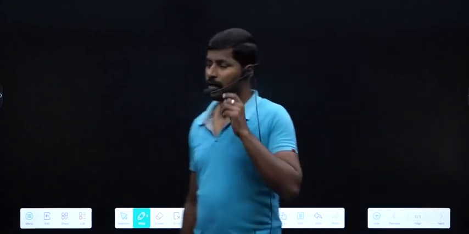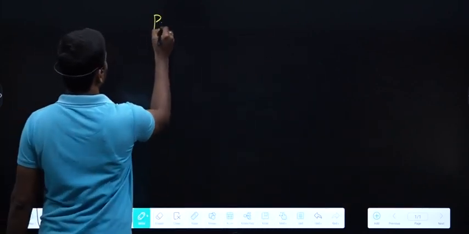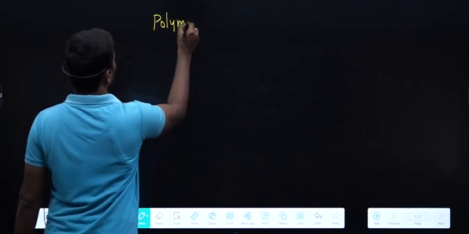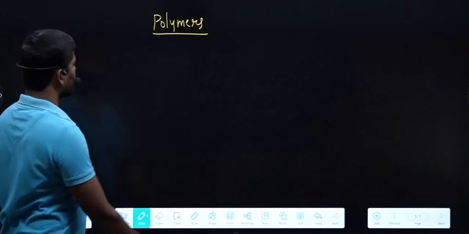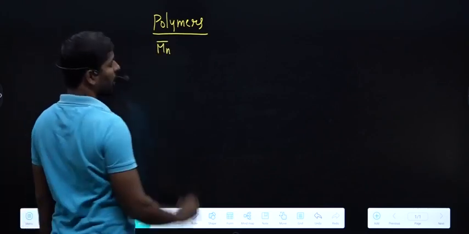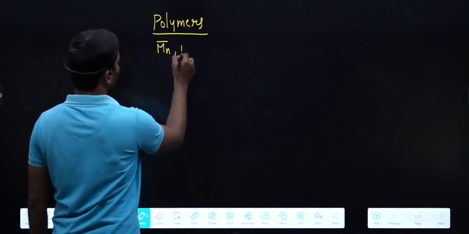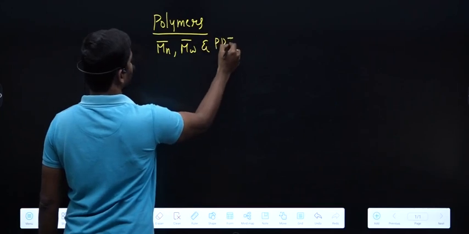Now we discuss some important points, some areas where we have to focus from polymers. From polymers, mainly you may concentrate on three concepts: Mn bar, number average molar mass, weight average molar mass, and polydispersity index.